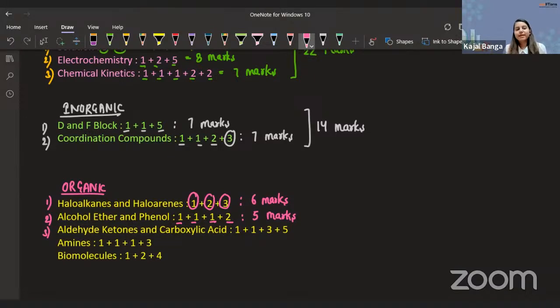Then obviously you can't get rid of this chapter, that is your aldehydes, ketones, and carboxylic acids. It holds 40% of the syllabus of organic together, which is a lot. So if you look at the mark distribution, definitely we can easily expect a 5 mark question. Then you have a 3 mark question, and then you have 2 1-mark questions, making a total of 10 marks for this particular chapter.